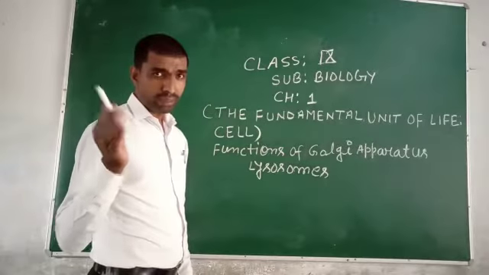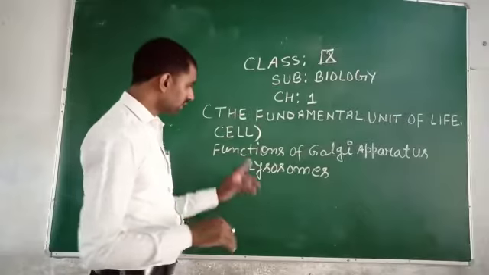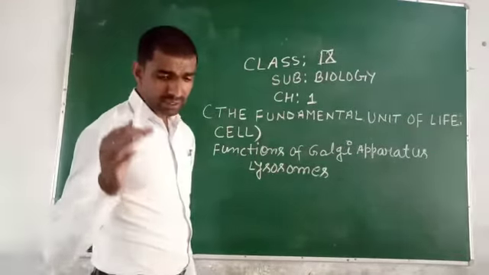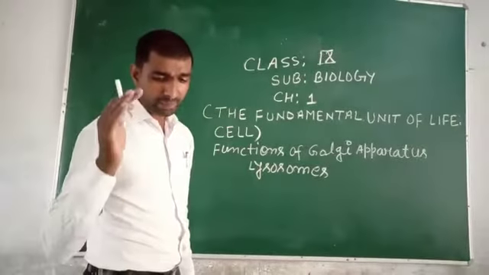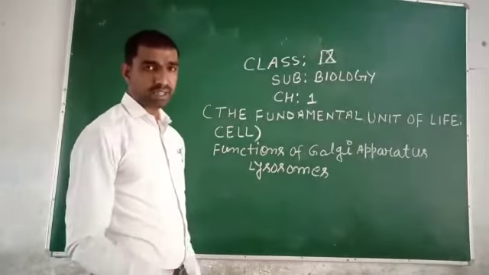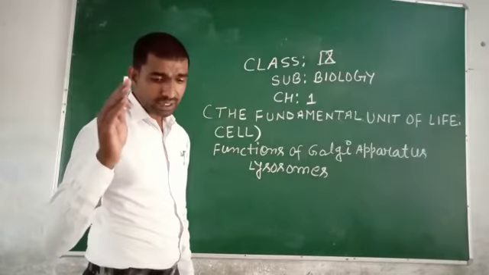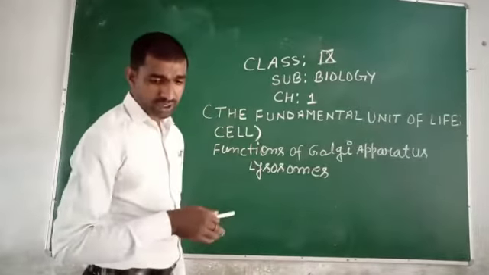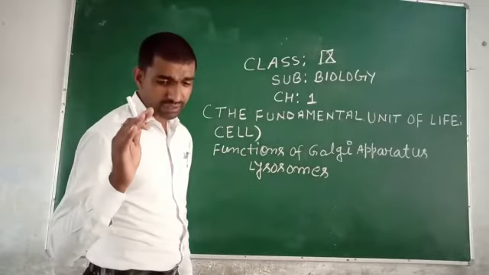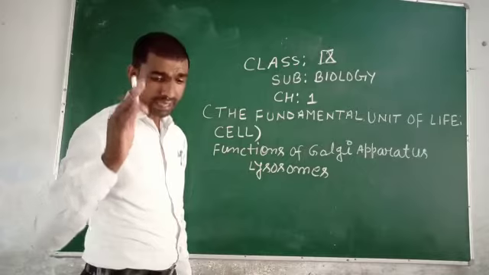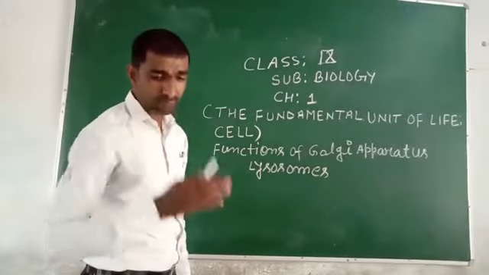My second point in the function of Golgi apparatus: it helps in the storage, modification and packaging of secretory products. Golgi apparatus helps in the formation of cell plate.